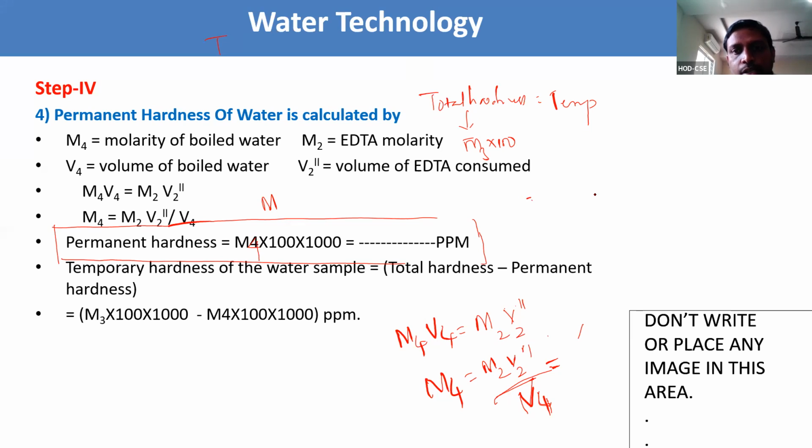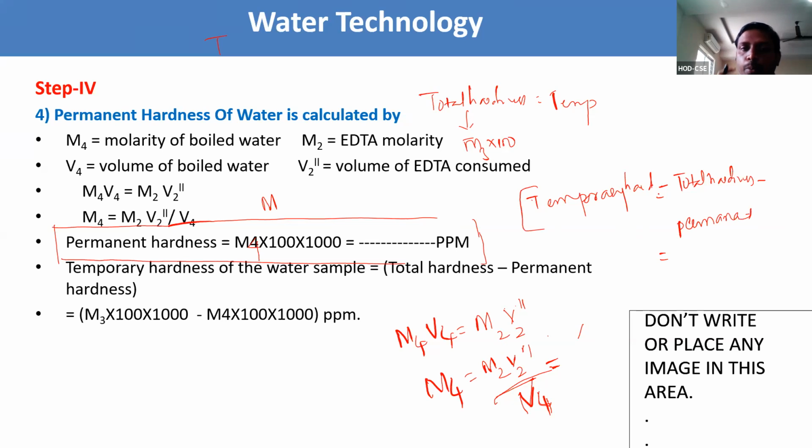How are we going to find out this temporary hardness? Temporary hardness equals total hardness, which we got from step 3, minus permanent hardness. By substituting this, you will get the temporary hardness. Total hardness minus permanent hardness gives the temporary hardness. This is step 4: M4 equals M2 V2 double dash by V4.